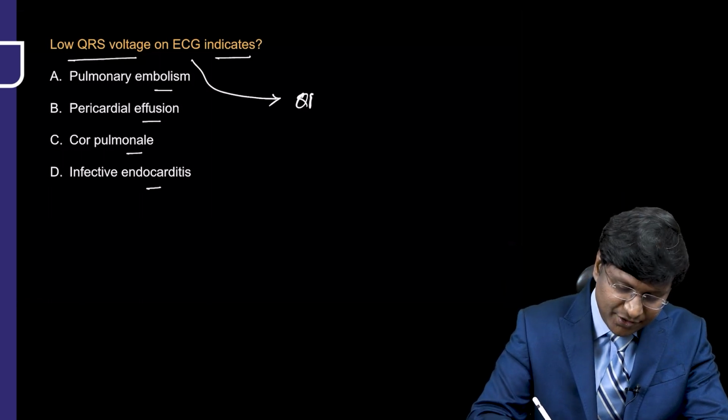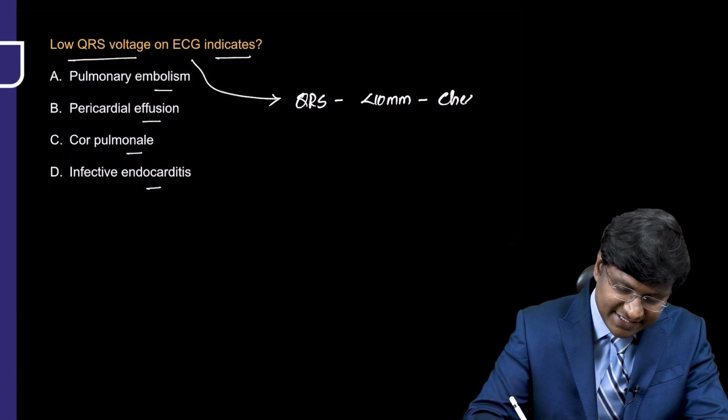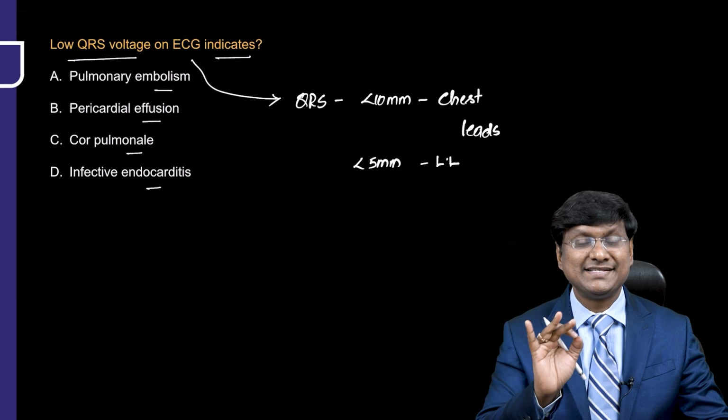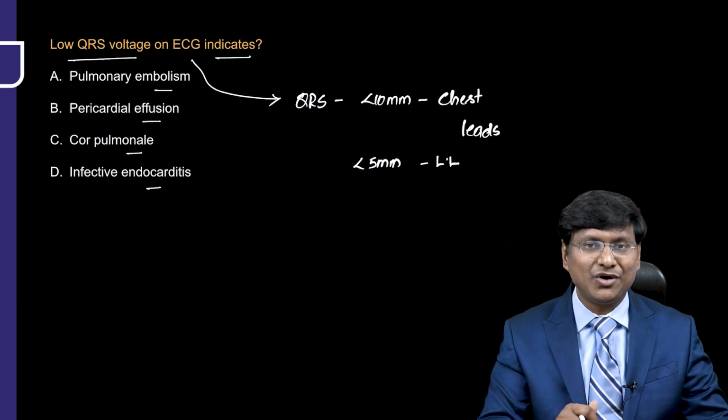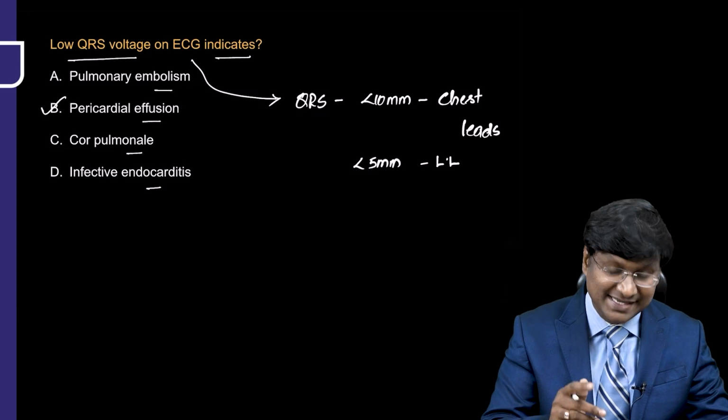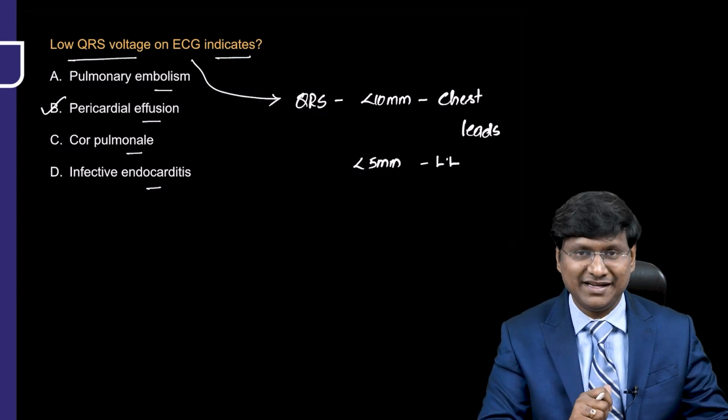If the amplitude of the QRS complex is less than 10 mm in the chest leads, and if the amplitude of the QRS complex is less than 5 mm in the limb leads, this we call low voltage complexes. Among the options given to you, the condition where you will have low voltage complex is pericardial effusion.